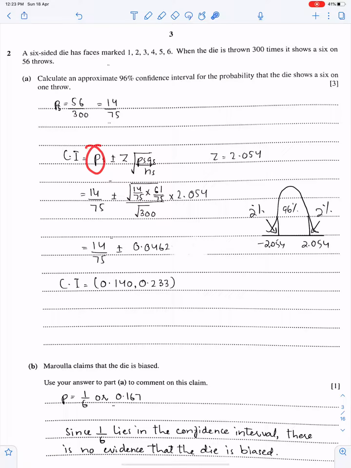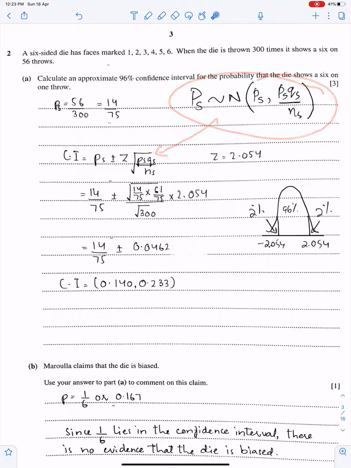So PS plus minus Z times the square root of PS QS over NS. You must know this thing. PS follows normal when n is greater than 30. Here we write PS QS over NS. If you know this distribution, you can easily make this formula. So PS is here, Z, and this is the standard deviation. This is the variance and this is the standard deviation. You just need to substitute the values.